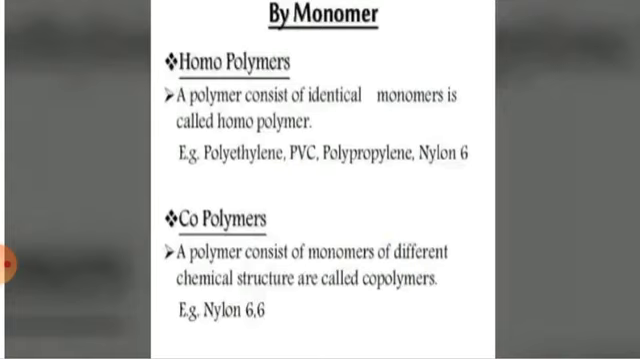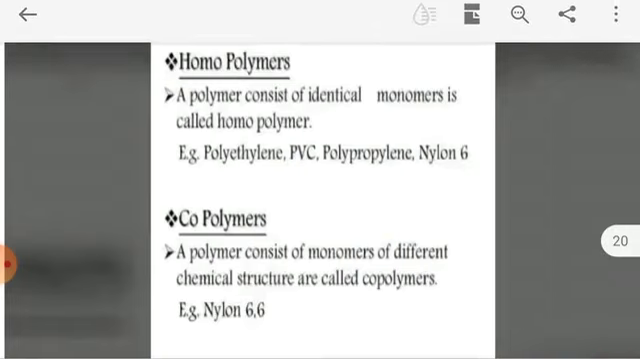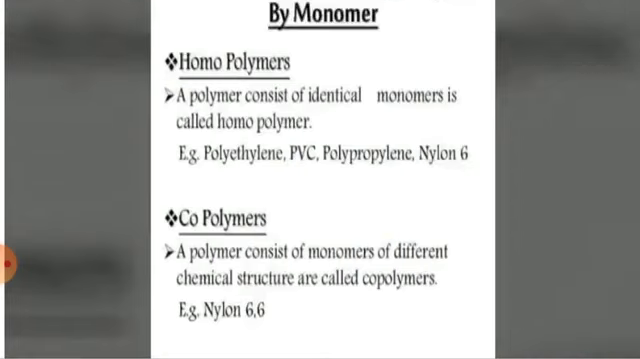In certain cases, the repeating unit is formed by condensation of two distinct monomers. It will be formed when two different monomers merge and a small molecule is liberated, and the repeating unit will form. And that repeating unit will further give you the polymer.